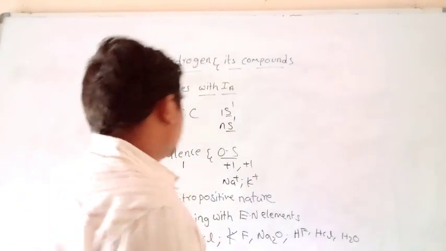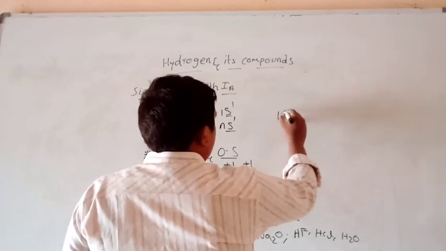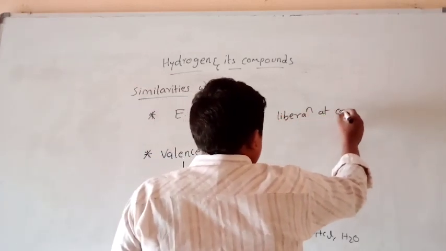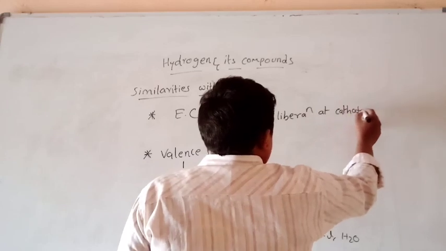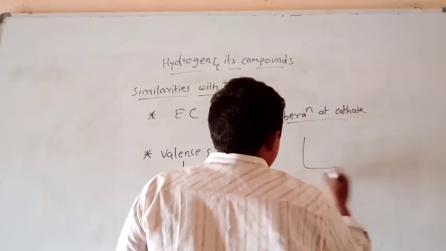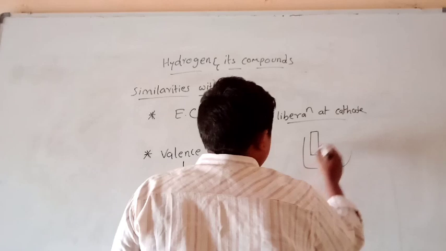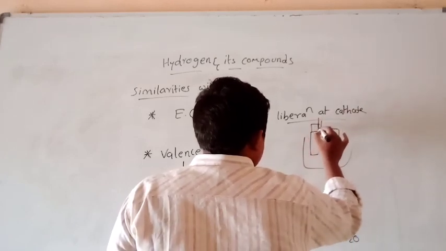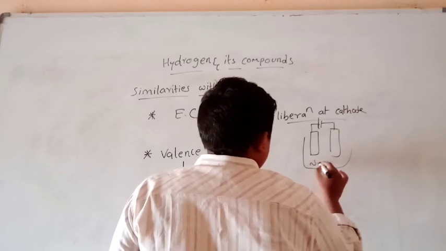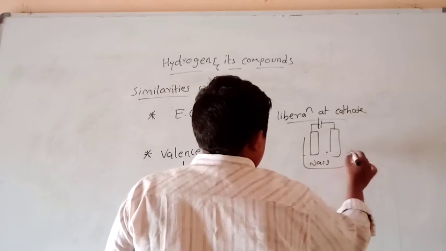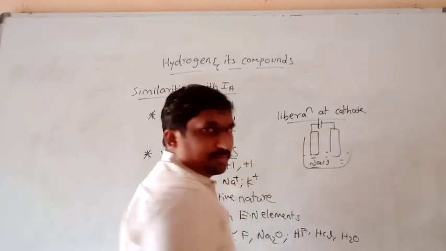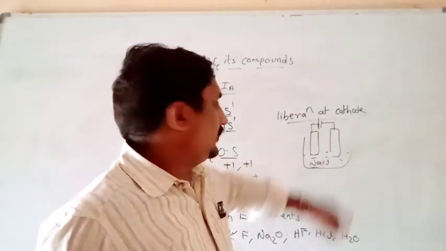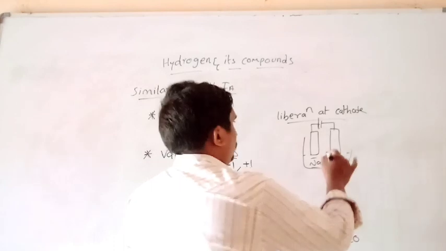And the last similarity is liberation at cathode. If you are performing electrolysis of NaCl, sodium will be deposited at cathode.